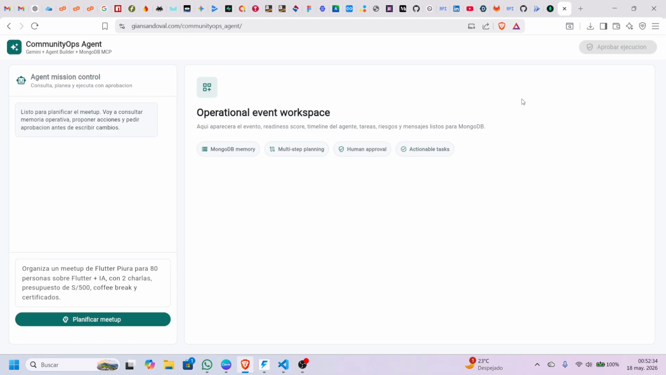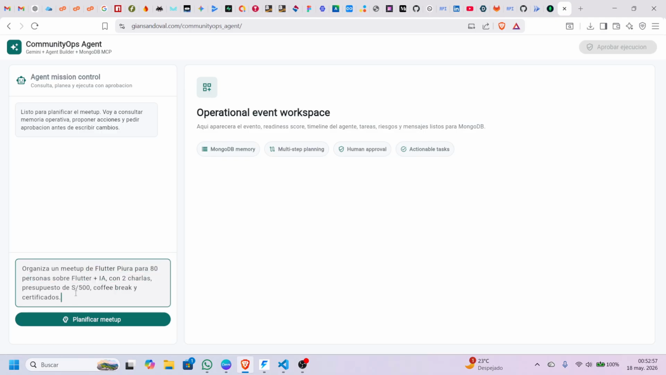Communities like Flutter Piura face a common challenge. Organizing a meetup is not just creating an event. You need to coordinate speakers, sponsors, attendees, budgets, coffee breaks, certificates, operational tasks, and communication.